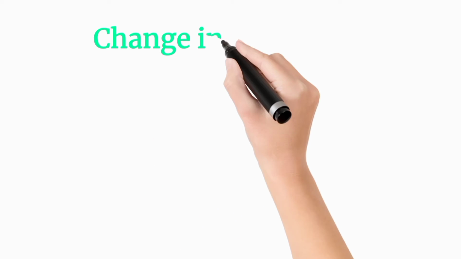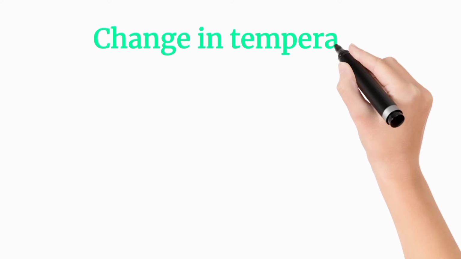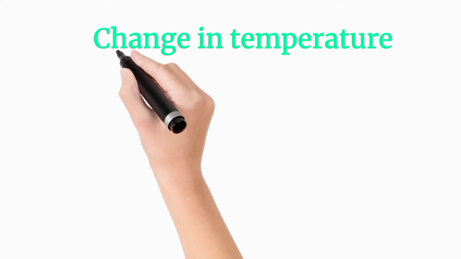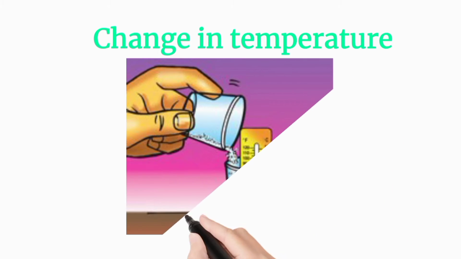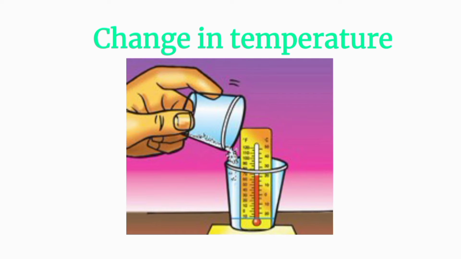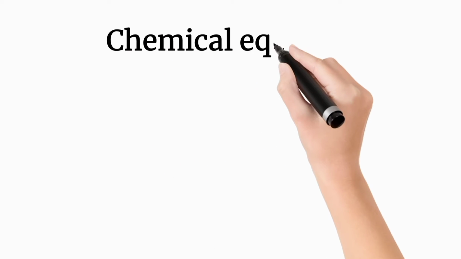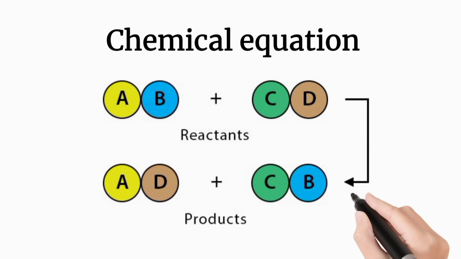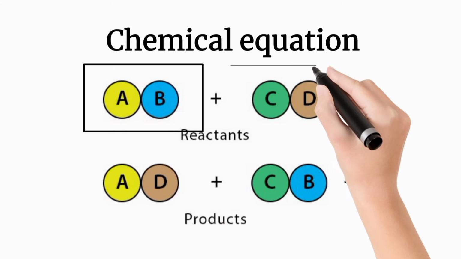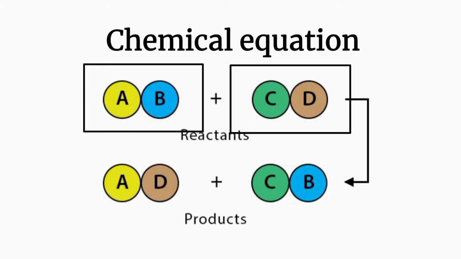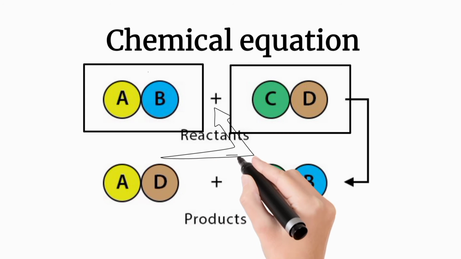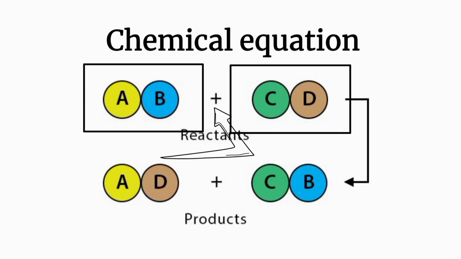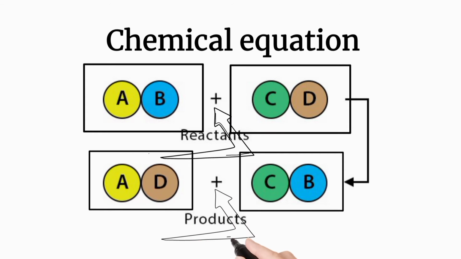Come to the next, change in temperature. In this picture you can see the chemical changes its temperature. Whenever you see a chemical change its temperature, you can say there is a chemical reaction. Come to the next topic, which is chemical equation. In this picture you can see the reactants are written on the left hand side with a plus sign between them. Similarly, the products are written on the right hand side with a plus sign between them, and an arrowhead points towards the products.